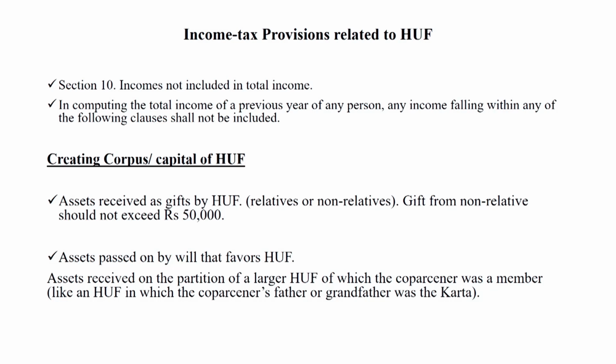Section 10 of the Income Tax Act is related to the exemption of income not included in the total income. Dear students, income from Hindu undivided family business, section 10 subsection 2, is not included at all while computing the value of total income. In computing the total income of the previous year of any person, any income falling within any of the following clauses shall not be included.